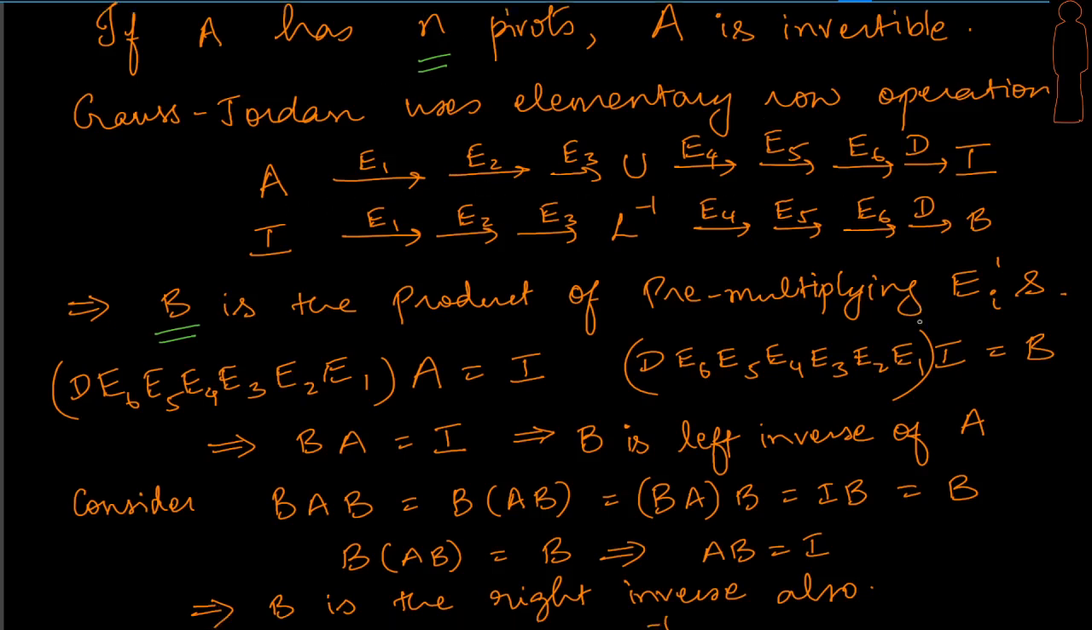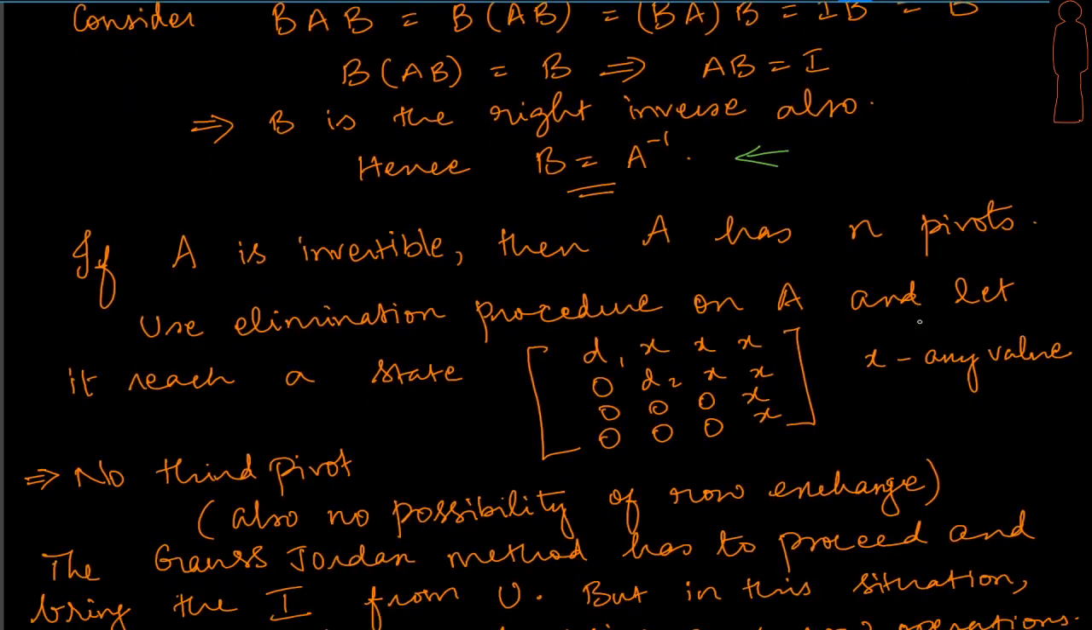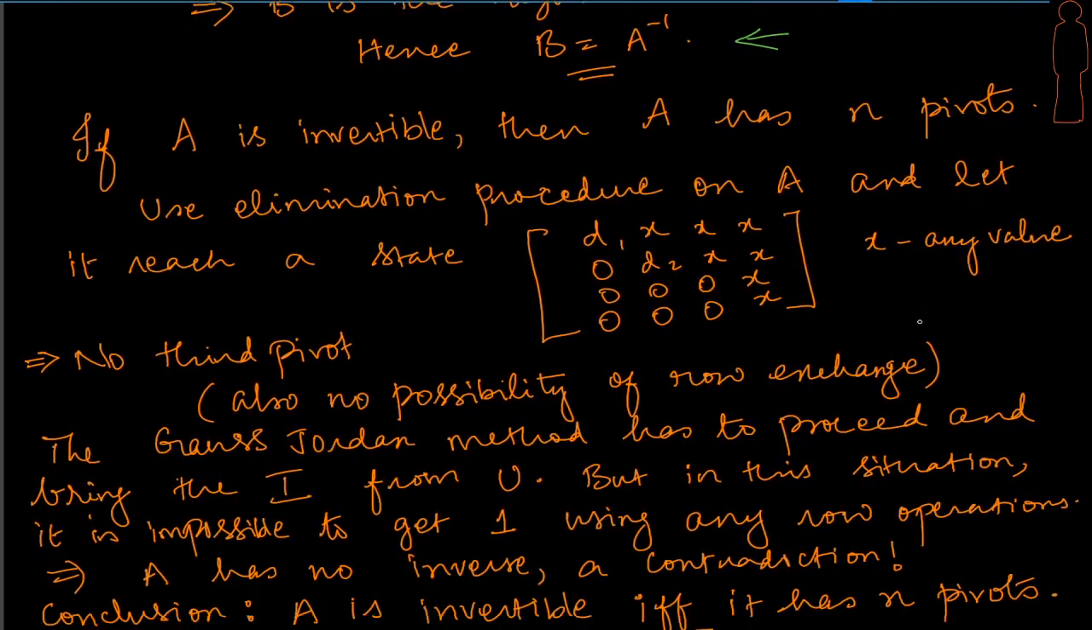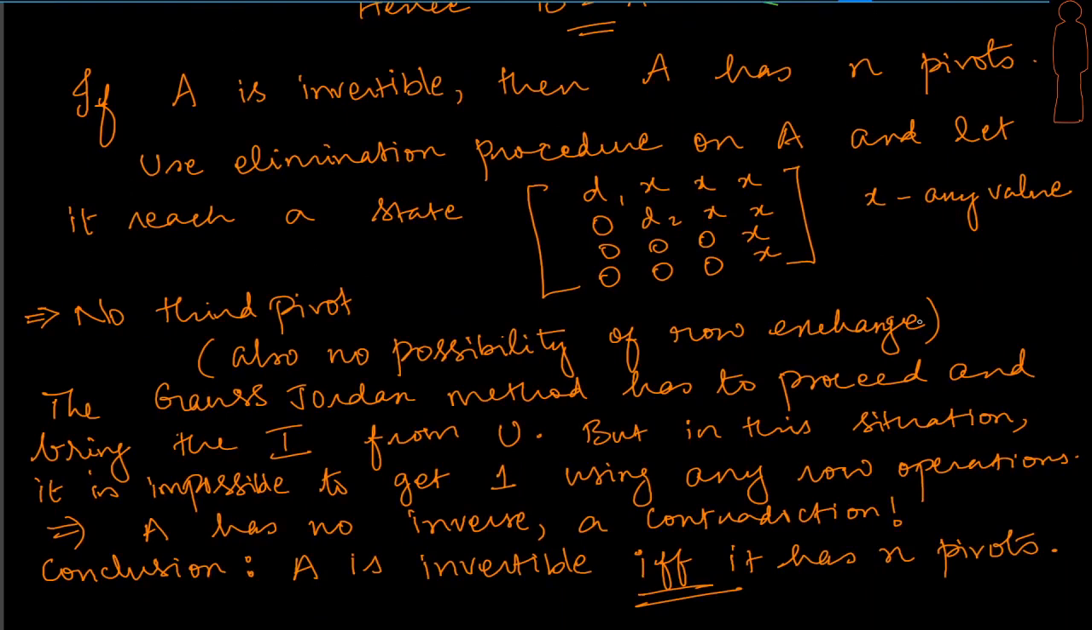Let's prove the other half of it, where we are trying to say that if A is invertible, is it possible to say that A has got n pivots? We are trying to prove the opposite. Now the strategy in this method is to prove it by contradiction. So what we are assuming is that we use elimination on A such that it reaches this state, which means we started off the elimination procedure and somewhere I don't have a pivot.